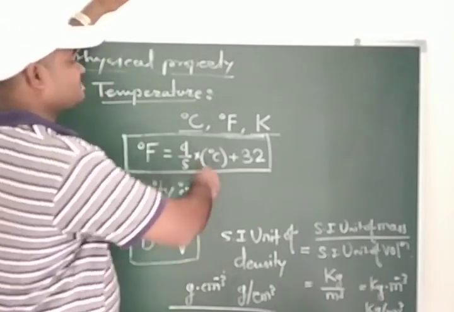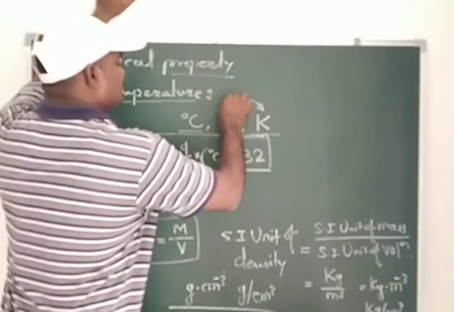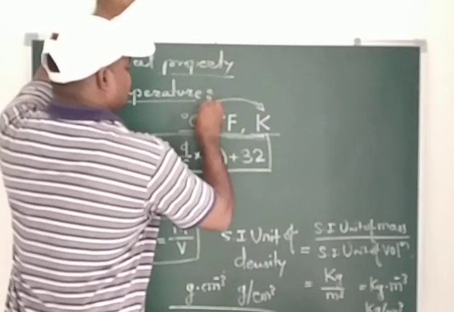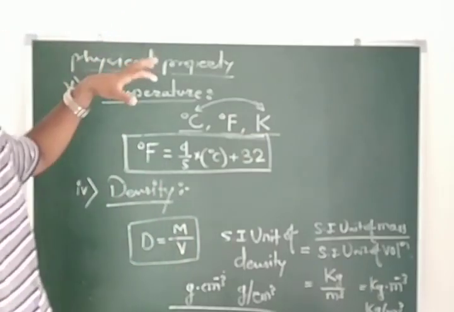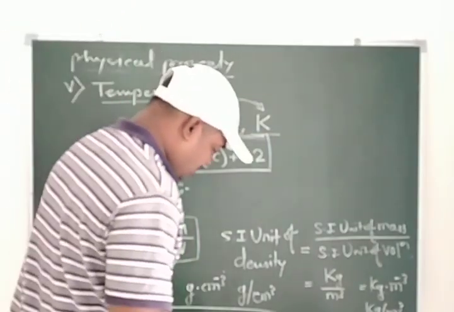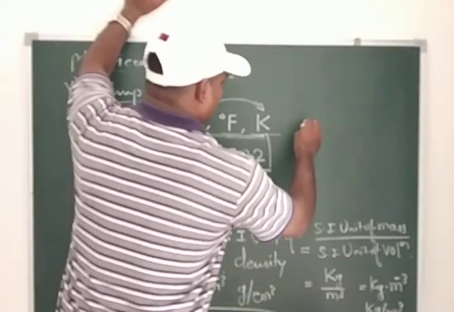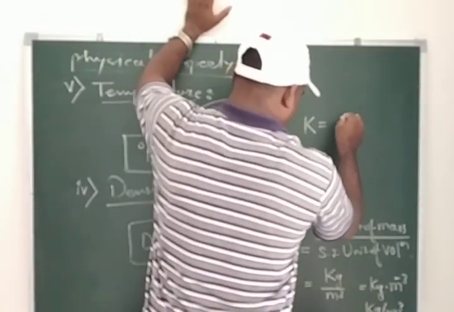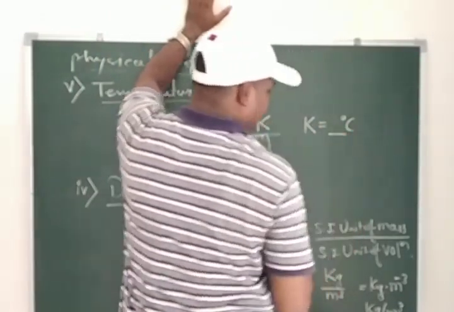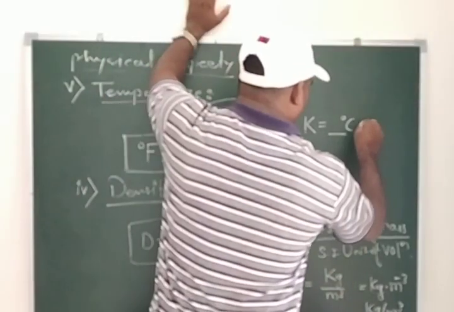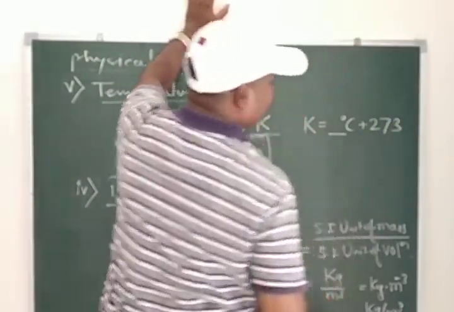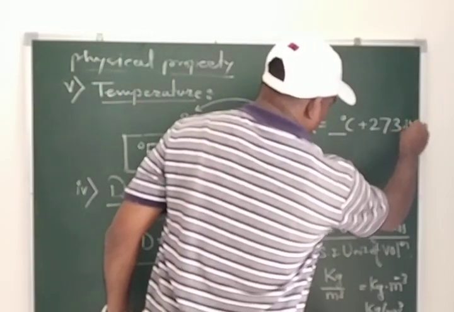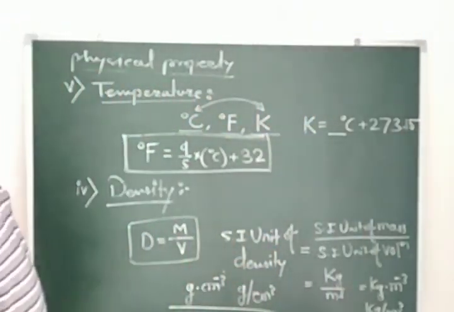After that, students, suppose you want to convert degree Celsius into Kelvin, then we can also interconvert by using a formula. Kelvin, K, is equal to the temperature in degree Celsius that we have recorded plus 273. If you want to be accurate, then you can use 273.15.